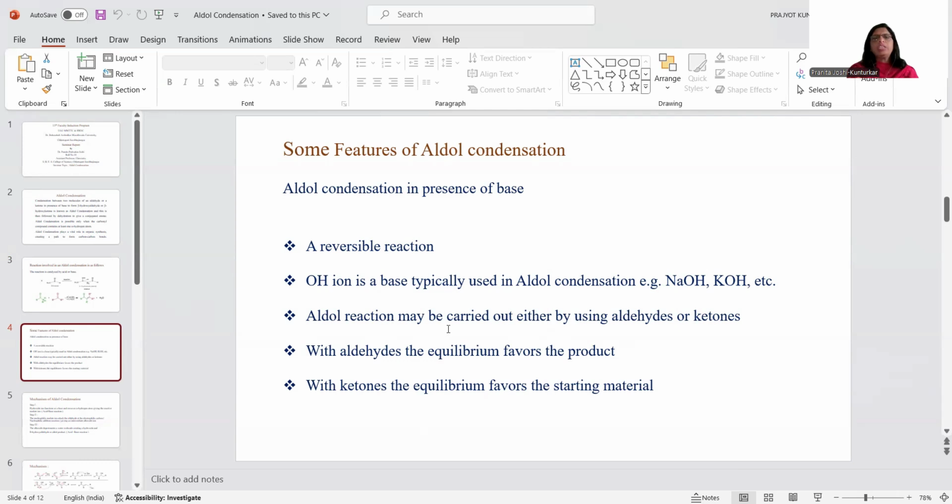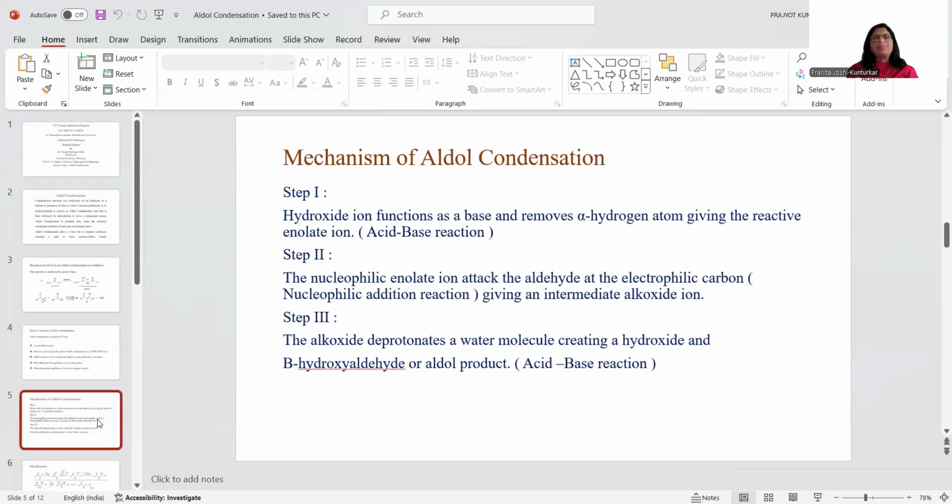Therefore, the aldol reaction may be carried out either by using aldehyde or ketone, but the necessary condition is that one of the reactants should have alpha hydrogen, which is necessary for the generation of enolate ion or a carbanion. Now, when we carry out the reaction with two aldehydes, the equilibrium of the reaction favors the product, while when the same reaction is carried out with two different ketones, the equilibrium favors the starting material. That is, the reaction favors the ketone.